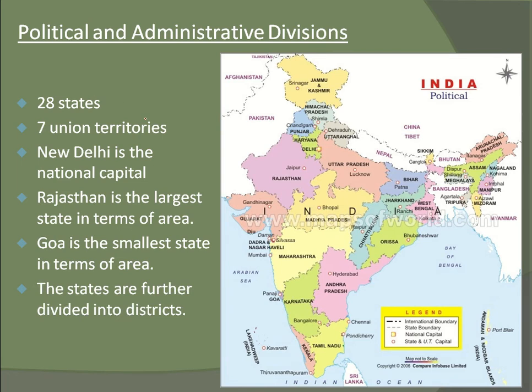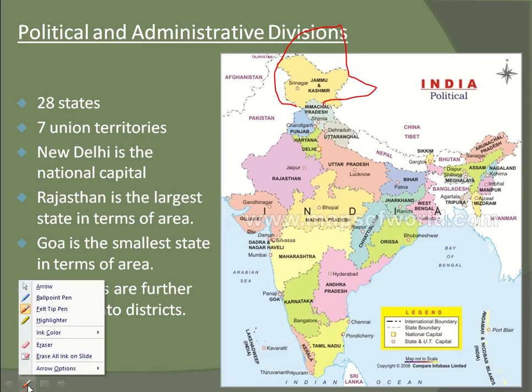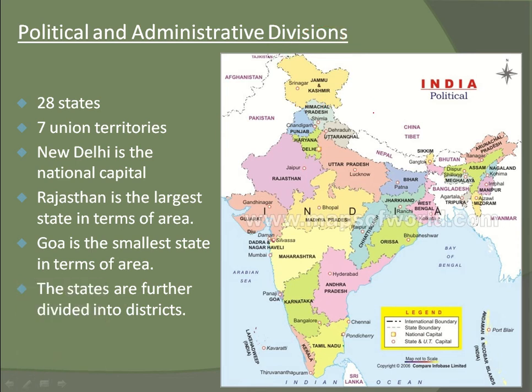Wait, children. The difference here is that in your textbook it is like this, so I'm keeping it like this. Yesterday I taught you that there are 28 states, right? And 9 union territories.